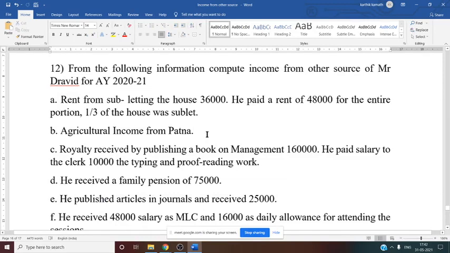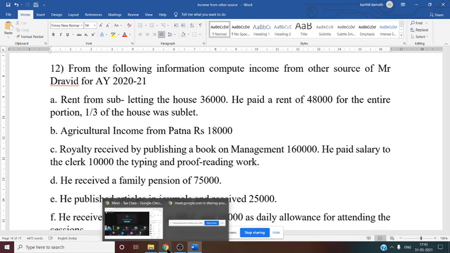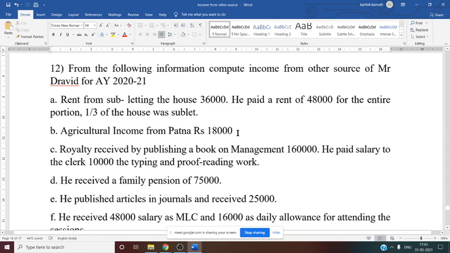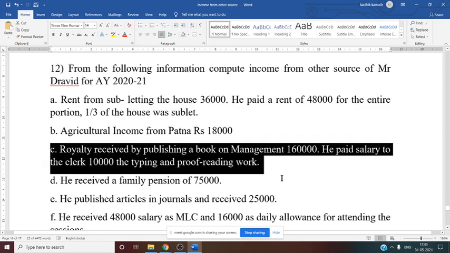Now agricultural income from Patna, here the amount is missing. So we'll write one amount here, let us say it is rupees 18,000. Whether it is taxable? Patna agricultural income. Taxable? Exempt? Exempt. Indian agricultural income, land situated in India, exempt from tax.